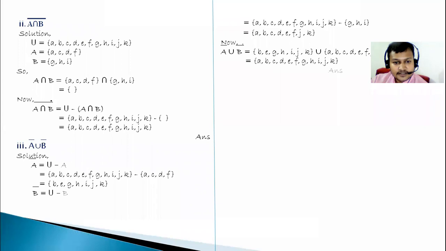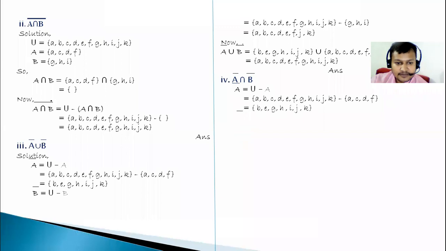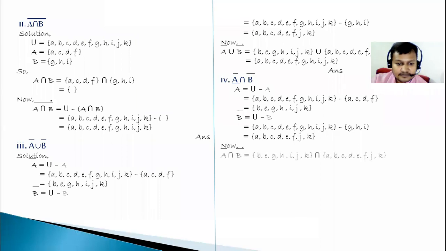Okay, then look at the next question. A complement intersection B complement. So this question is similar to the previous one. A complement should be found the same way as here, and B complement also the same way as here. Then we have to find out the common elements. I don't want to take more time on it, because we have already found A complement and B complement. We have to find out the intersection now.